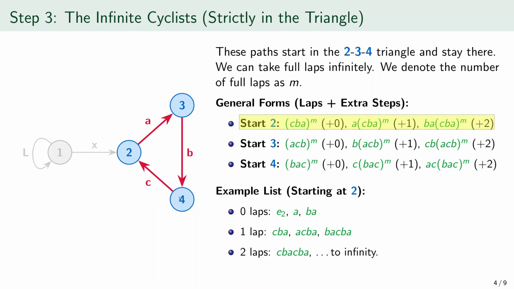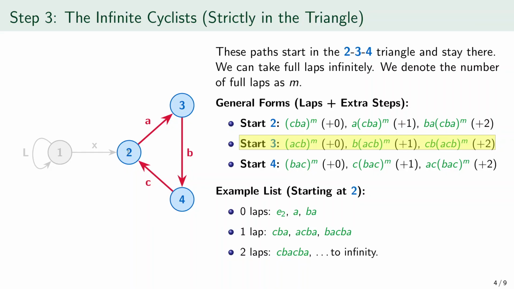If we start at object 3, the general written forms are these. First, ACB repeated m times. Read right to left, that means repeated full laps starting at 3. Second, B followed by ACB repeated m times. Read right to left, that means first do the repeated full laps at 3, then take 1 extra step along B so the path ends at 4. Third, CB followed by ACB repeated m times. Read right to left, that means first do the repeated full laps at 3, then take B and then C so the path ends at 2.